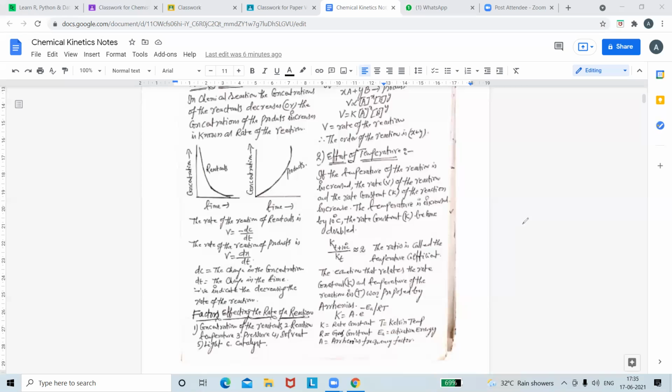Now, my dear students, this question is always asked: what is rate of reaction, and explain the factors affecting rate of reaction. It is very, very important.